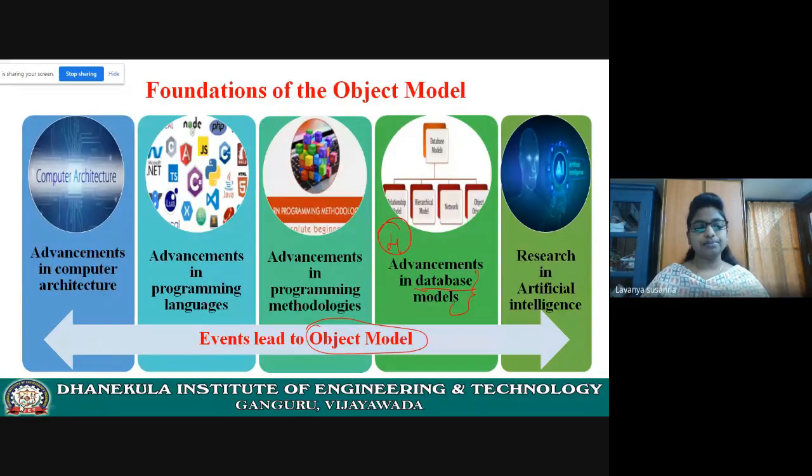Fifth one, research in artificial intelligence, which led to the object model.